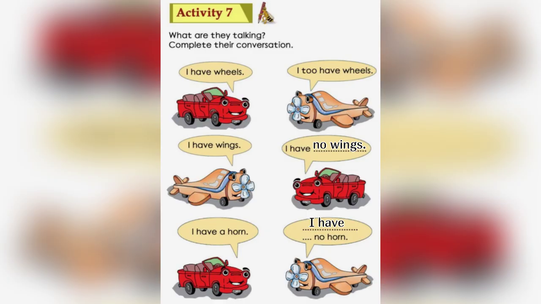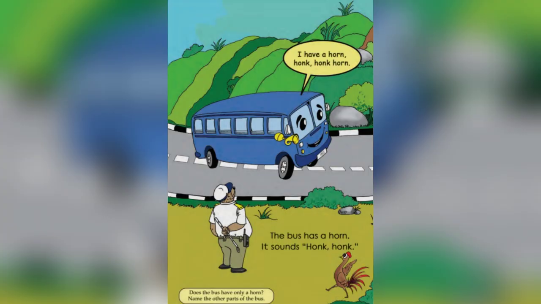I have no horn. I have a horn. Honk honk horn. The bus has a horn. It sounds honk honk. So in this page we can see that the bus is having a horn and the sound of the horn is honk honk.